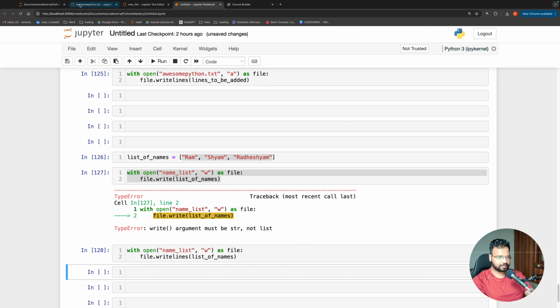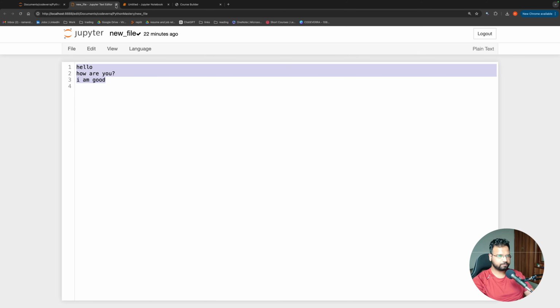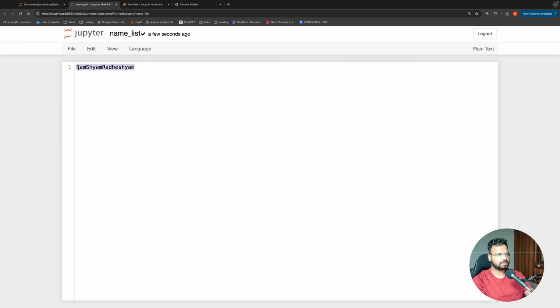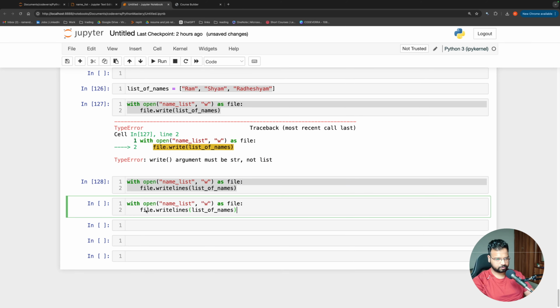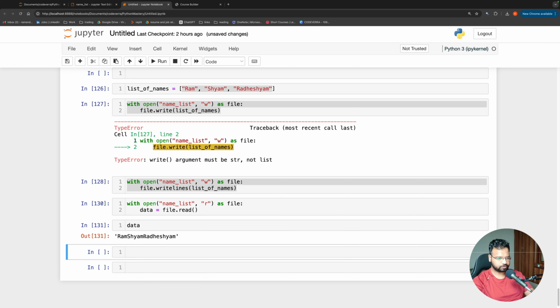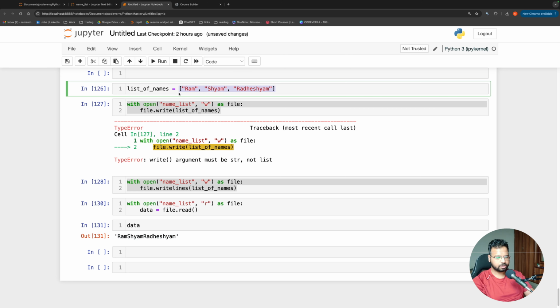So if I do this, then definitely the content is saved, but it is not saved as a list. So if I read it back, I will not get my list back again. That is the problem. If I open in read mode and do file.read, you see what happened here. Let me save it as data, and then print data. You see, I got it as a string. So this arrangement of list is now lost. The way we are working with text data, we can only store strings, but if you want to store something else, then this method is not appropriate.